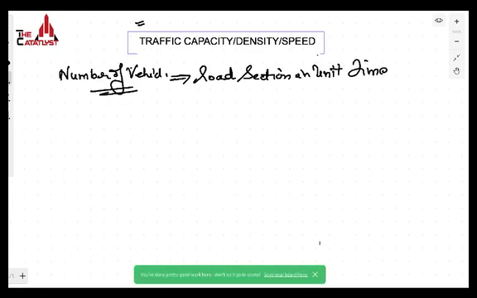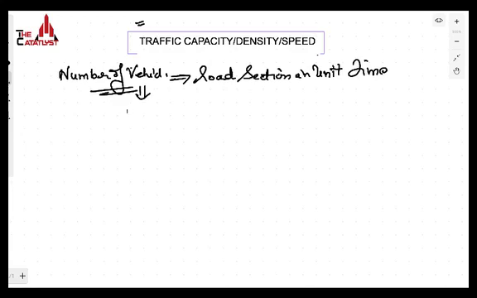So basically the traffic volume is the counting or the number of vehicles which should be in moving position. They should cross the road section in a particular unit time. Over a period of 1 hour, how many vehicles are crossing? That would be the traffic volume. Now, what's the traffic density? First start with the traffic capacity.